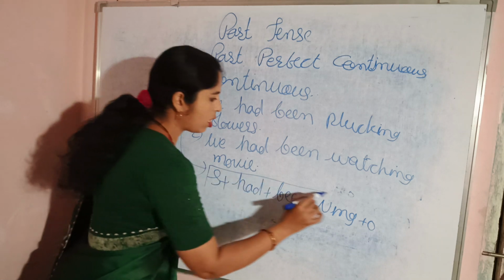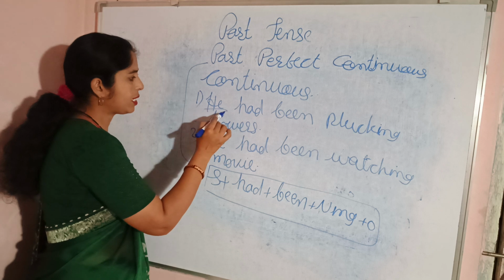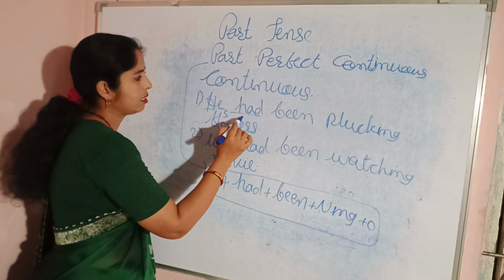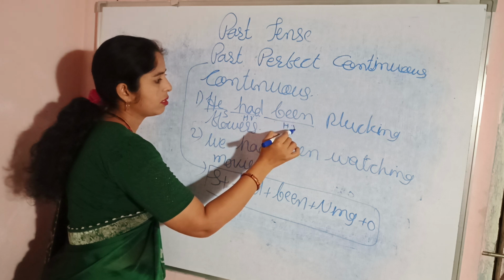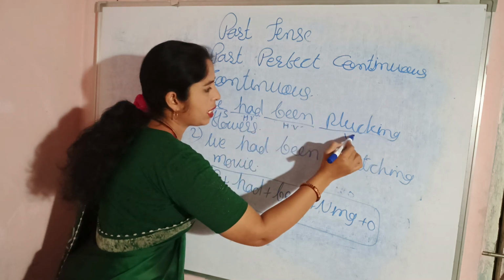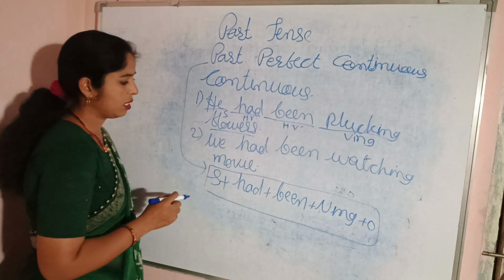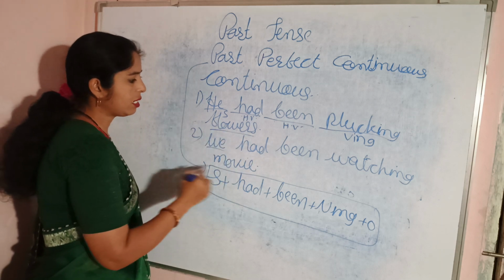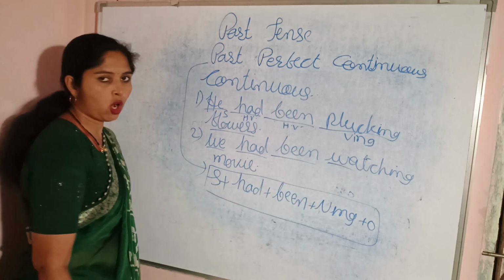This is the formula of past perfect continuous tense. You can find here subject, had plus been, then VING, and the remaining part is the object. Here also you can find subject, had been plus VING plus object.